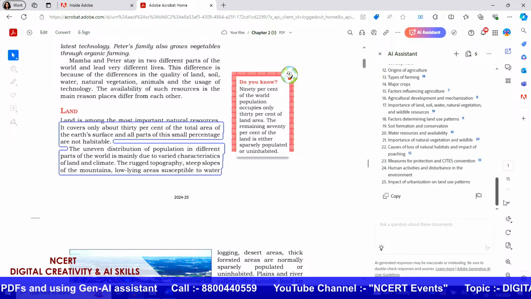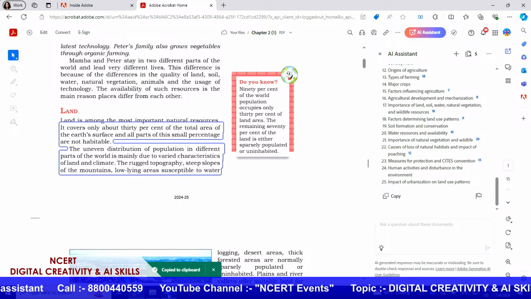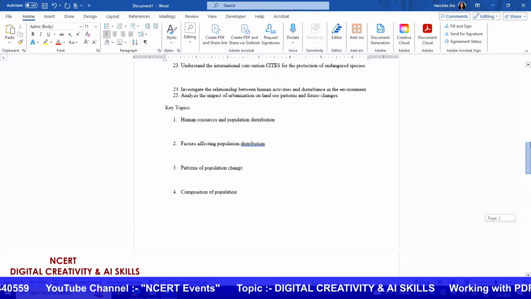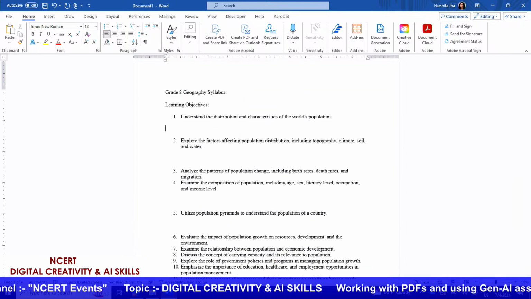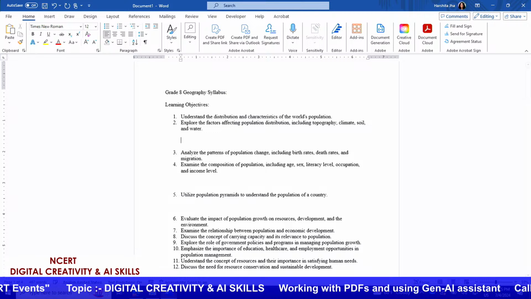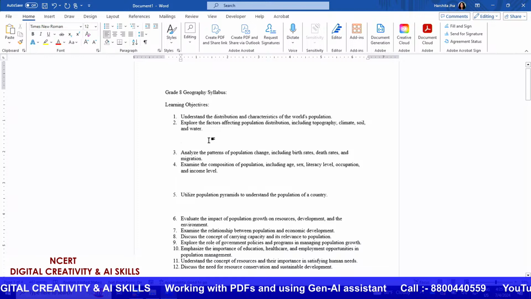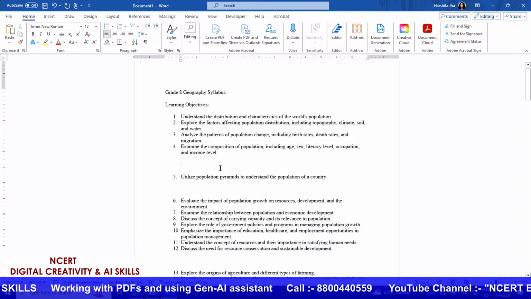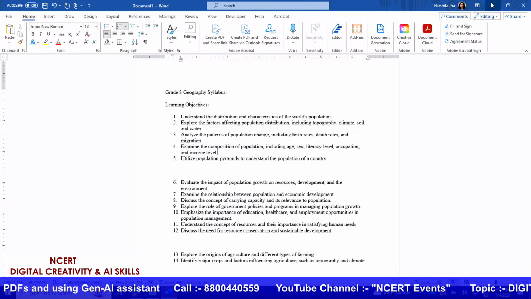Again, I can just copy this answer from over here and paste it onto a Word doc. It will give me a starting point for my syllabus with the particular content, and then I can start reviewing this and adding to it, making things easier. Like I said, this would give us a very nice starting point for creating our syllabus.